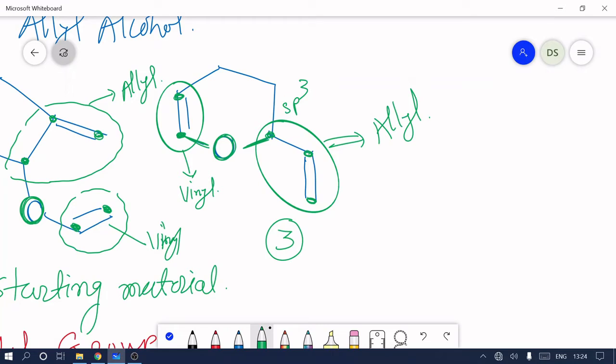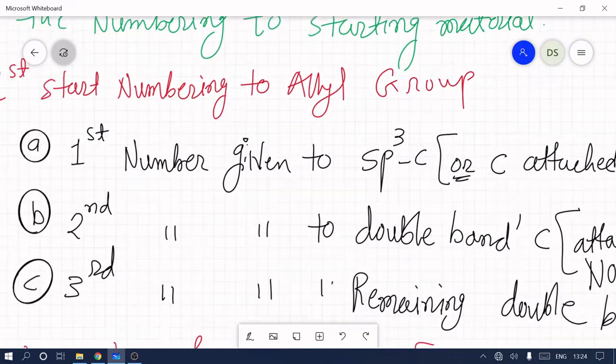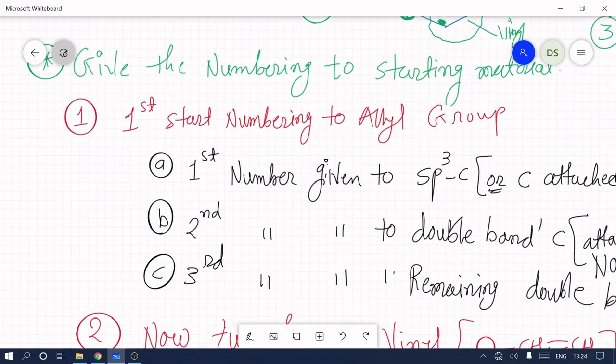So it is necessary in Claisen rearrangement to first identify the vinyl and allyl group. If we are capable of identifying this vinyl and allyl group, then we move forward to our second target. What is our second target?